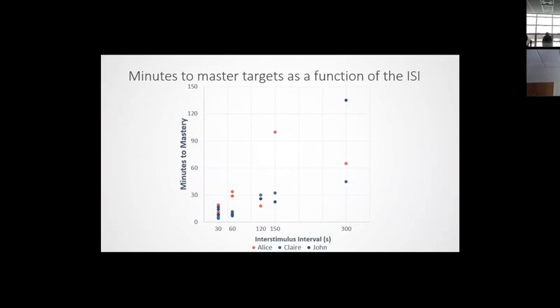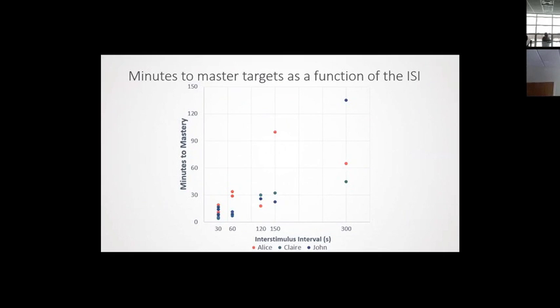And now that I have this graph, I see a much better way to go about looking at this research. So this is something that I'd like to maybe make more important in a group design. But we can see that when it's 30 seconds, they're clustered very low. It takes a small amount of time to learn a skill. And when we get up to 300 seconds, we see a lot more variability, and they tend to take a lot longer to master a skill. So shorter paces led to faster acquisition for these individuals.